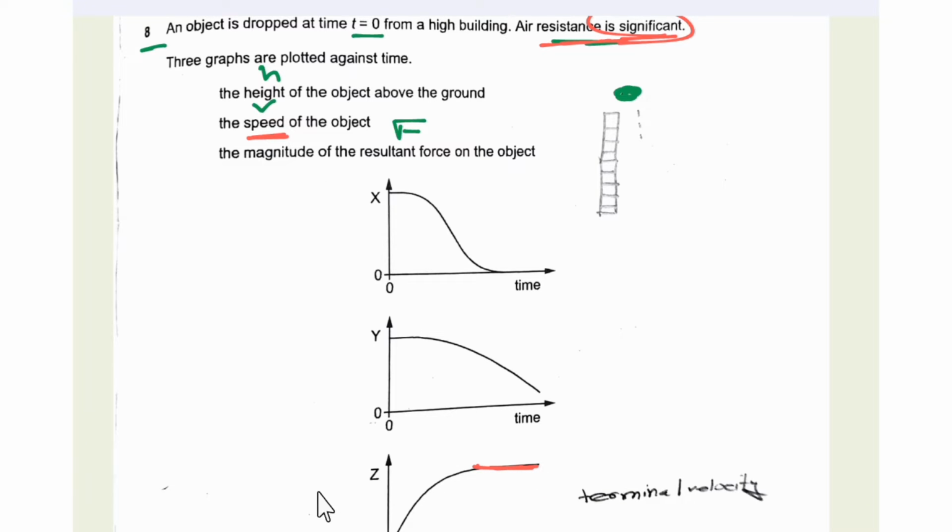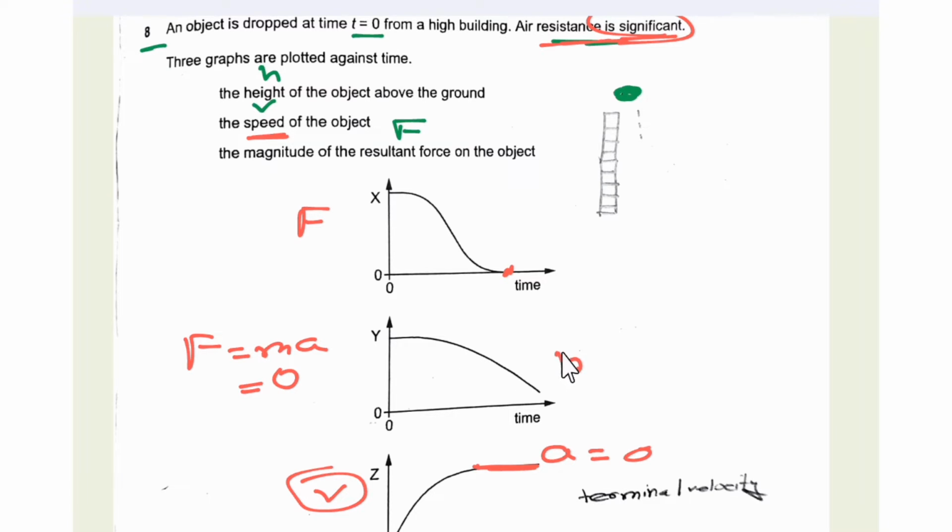So this may be the graph of speed, and if it is the graph of speed, that means terminal velocity is reached, and we know that at terminal velocity acceleration is equal to 0. If acceleration is 0, we know that resultant force is equal to mass into acceleration, so resultant force is also 0. So the force graph would be option X, and if it is the force graph, then the other remaining graph is the height graph.